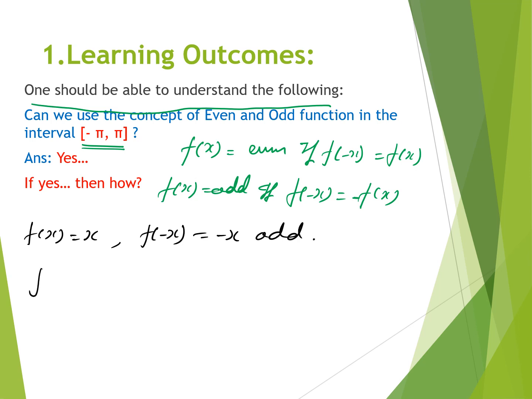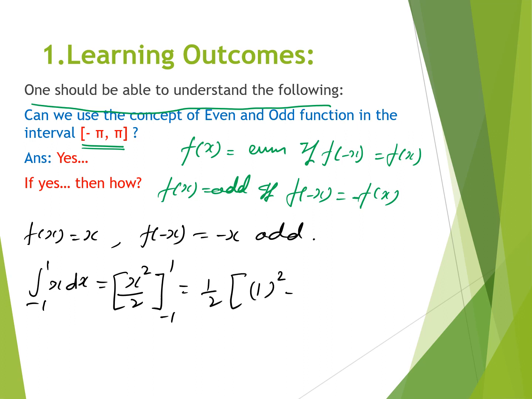Now if we integrate this odd function from minus 1 to plus 1 with respect to x, what do we get? x square by 2 for the limit minus 1 to plus 1. When we substitute the upper limit we get 1 square minus the lower limit, minus 1 square, so the result will be 0. That means when we integrate an odd function for the integration limit minus a to plus a, we get 0.